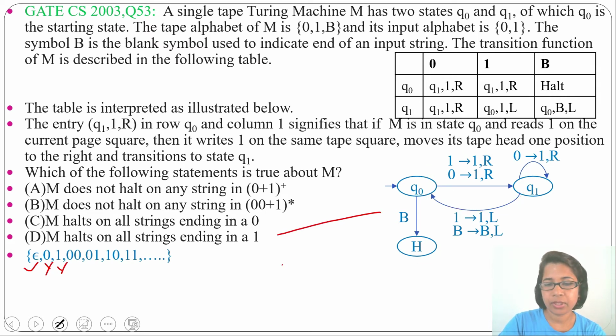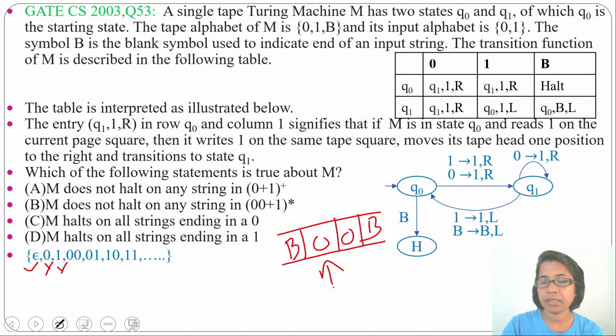Let's check for 0, 0. Initially the pointer will be here. At Q0 state by seeing 0, 0 will be 1 and will move right. So this 0 will be changed to 1 and will move right. Now the pointer will be here.